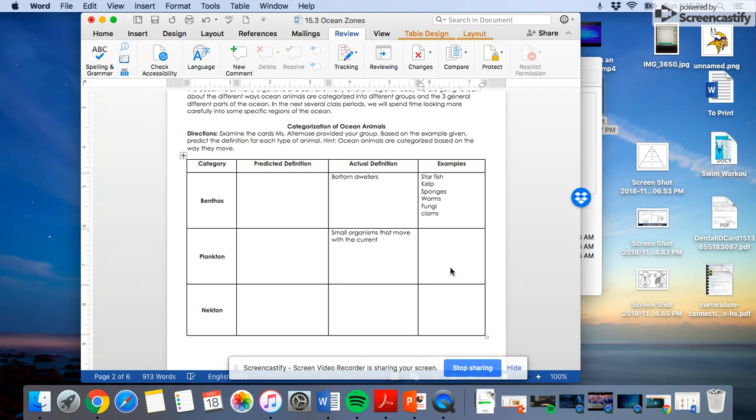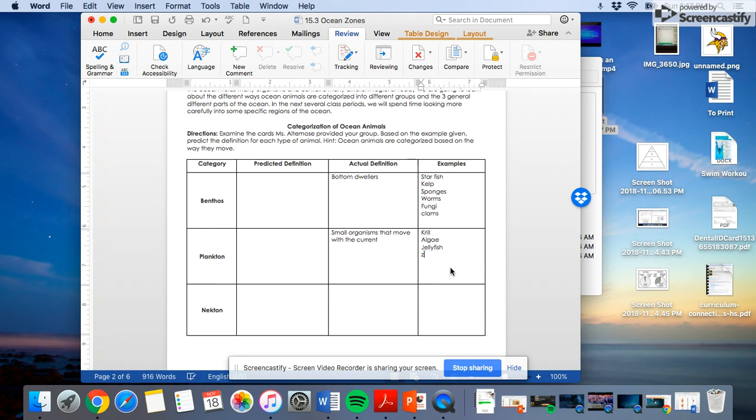And so planktons are animals that are so incredibly tiny that they can't actually swim against the current. They can drift around, but they're just going to get swept wherever the water is going. Things that are planktons are krill, which, if you watch Finding Nemo closely, they talk about. Jellyfish aren't strong enough to swim against the current.